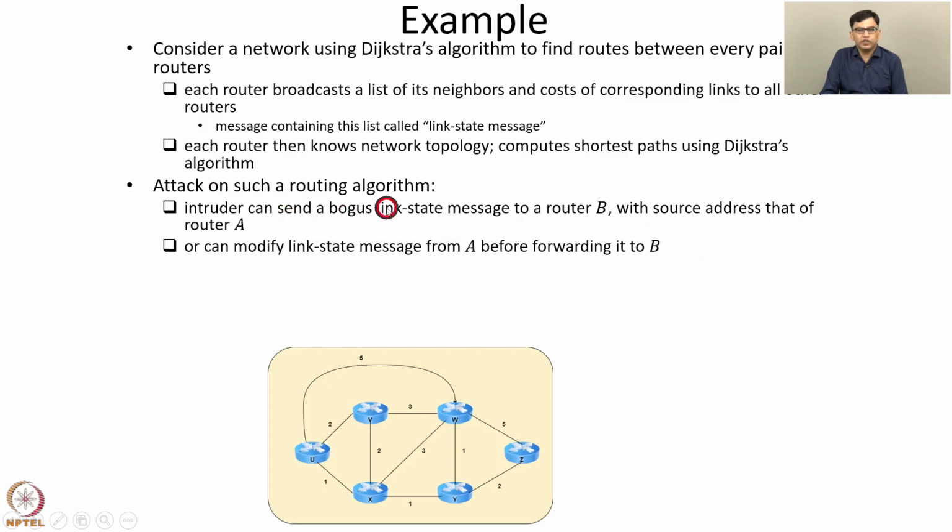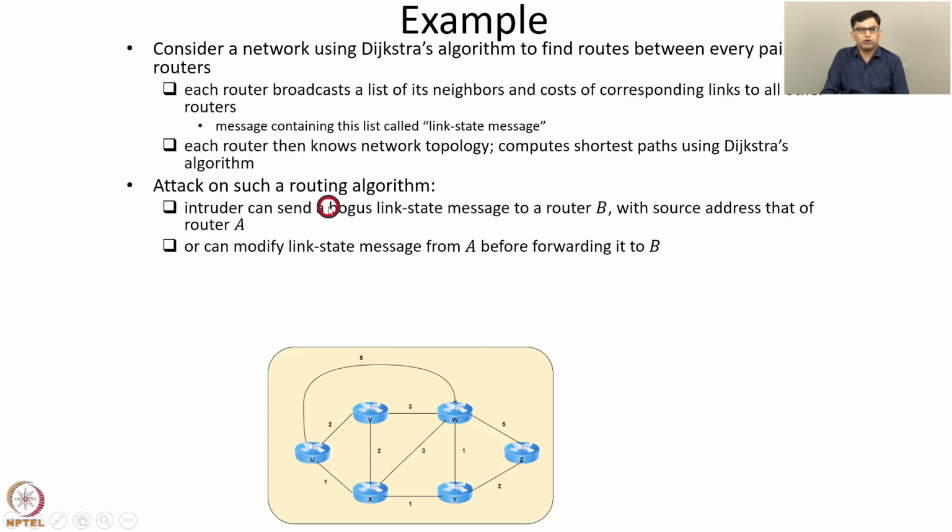The intruder claims to be router A and sends a bogus link state message to router B, and it can cause router B to make unnecessary modifications in its routing table. For example, the intruder can modify the routing table at B in such a way that messages that reach B are forwarded to the intruder, and then the intruder might drop such messages. So the intruder can make unnecessary modifications in the routing table of router B by sending such a bogus link state message.